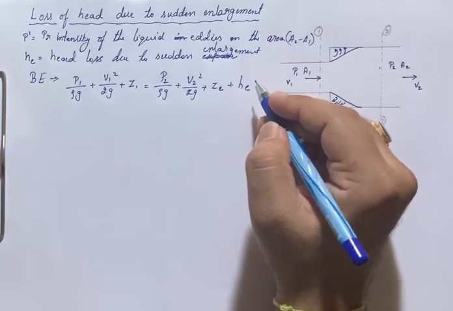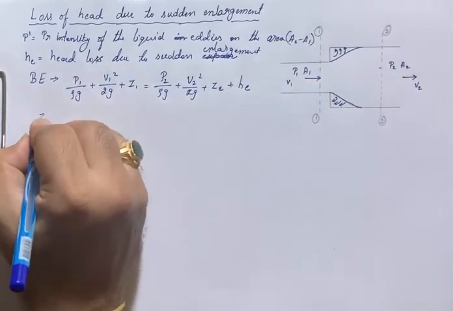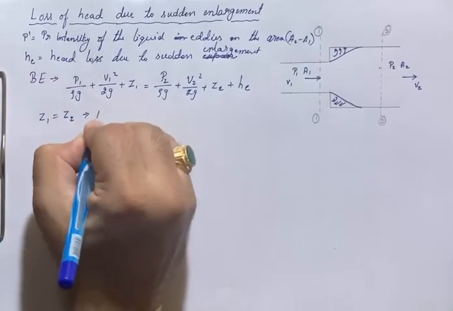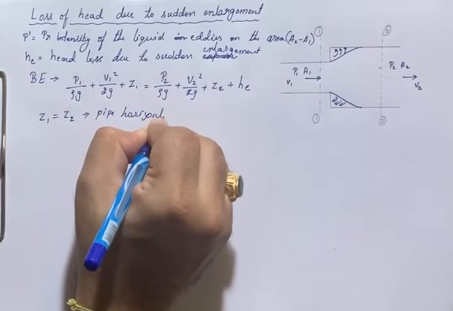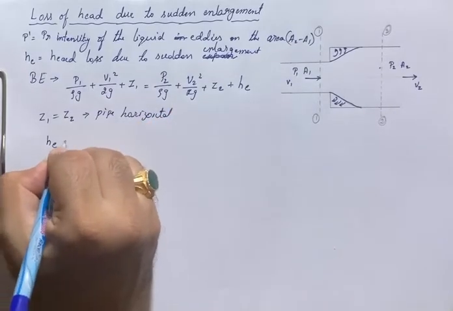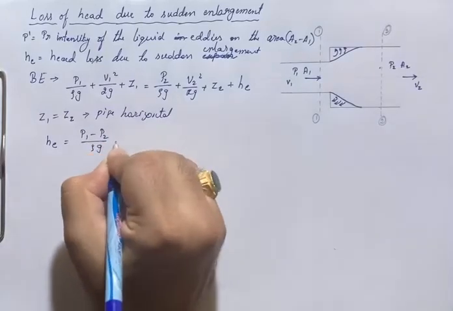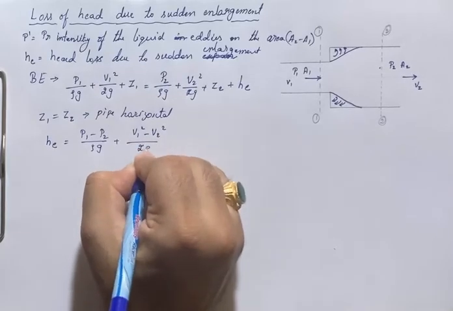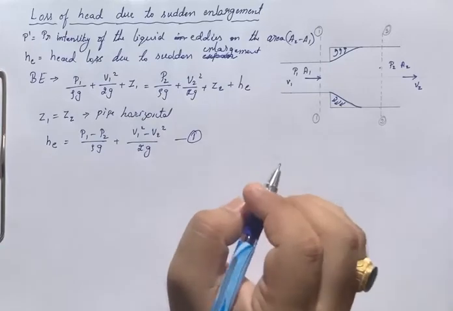Now I can see the pipe is horizontal. When the pipe is horizontal, I can take Z1 equal to Z2. So the value of HE becomes P1 minus P2 by rho g plus V1 square minus V2 square divided by 2g. This is the head loss, and we call this equation number 1.